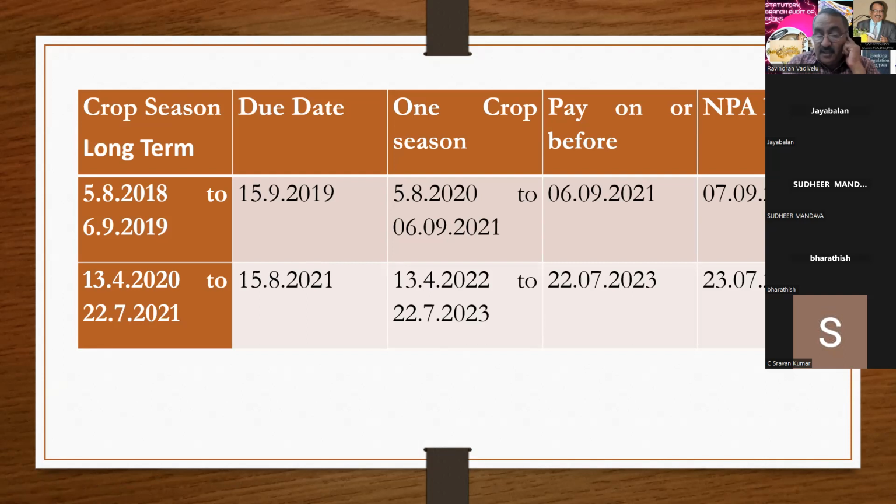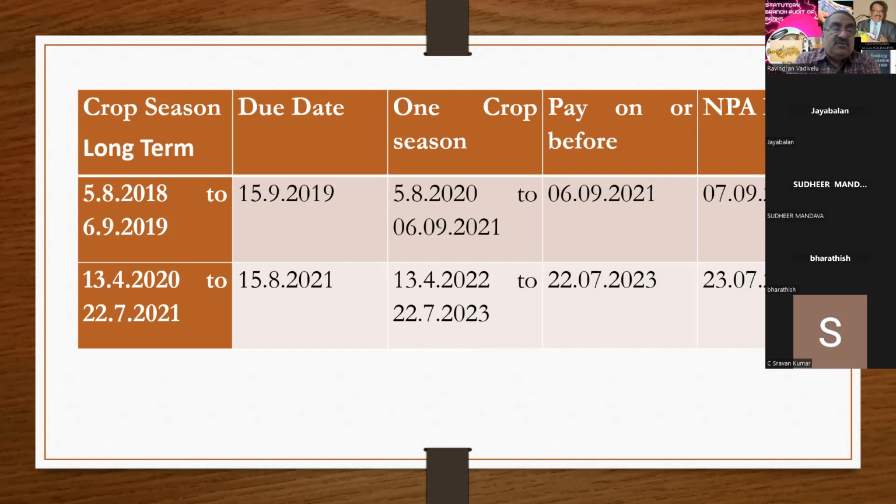With reference to short-term crop you have to add 2 crop seasons, but with reference to long-term, you have to add only 1 crop season, the crop season which comes after the due date. That means it ends on 6-9-2021. That is, a loan which is due on 5-9-19 has to be paid on or before 6-9-2021. Otherwise, this account will become NPA on 7-9-21.